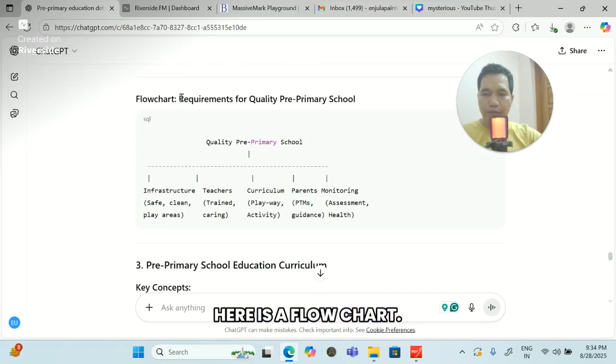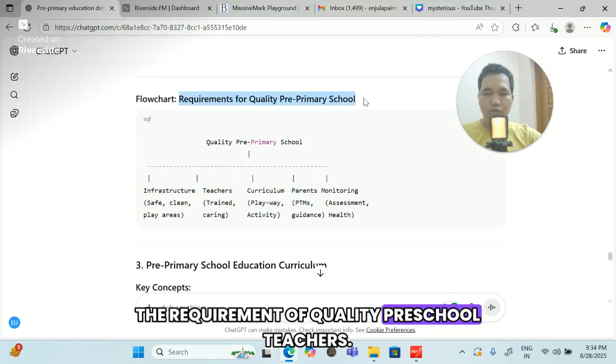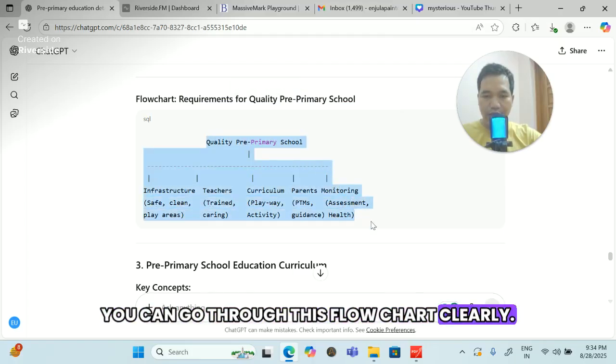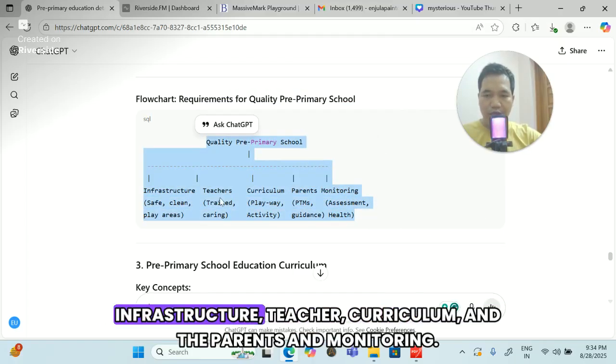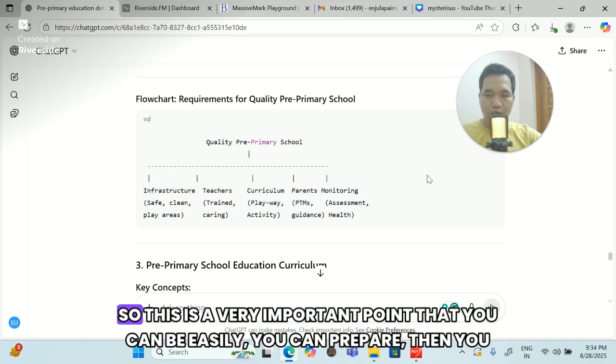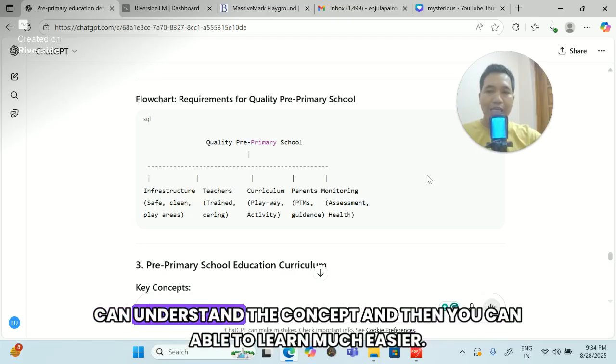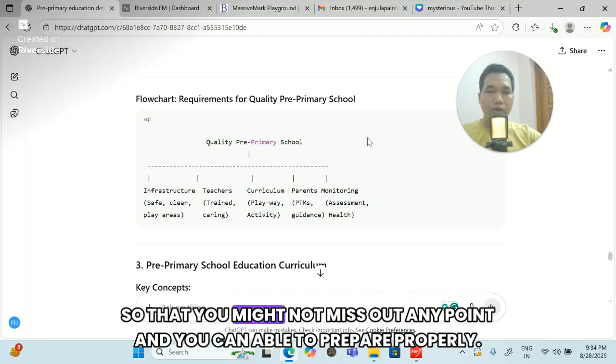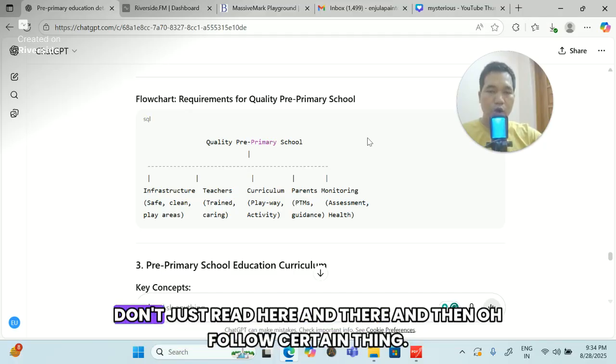Here is the flow chart: the requirement of quality preschool teachers. This is the most important point. You can go through this flow chart clearly. See, I have marked here infrastructure, teacher, curriculum, and the parents and monitoring. This is a very important point so that you can prepare easily, understand the concept and learn much more easily. That is my concern, so that you might not miss out any point and you can prepare properly. Don't just read here and there and follow certain things.